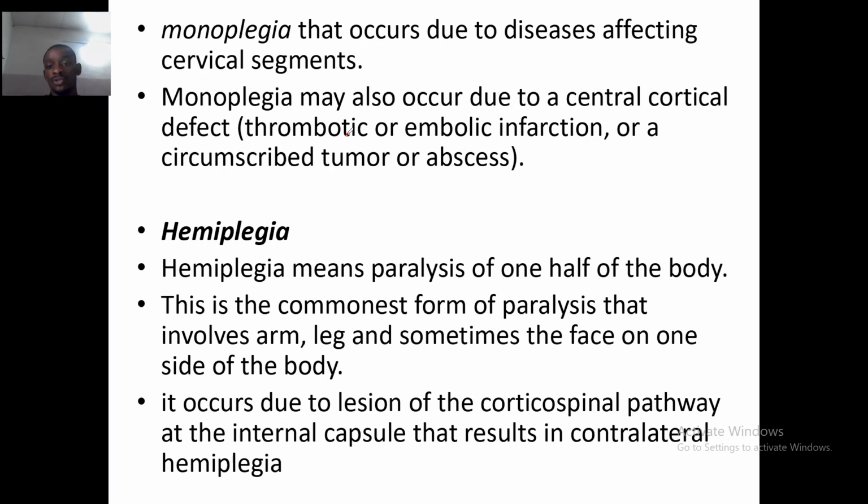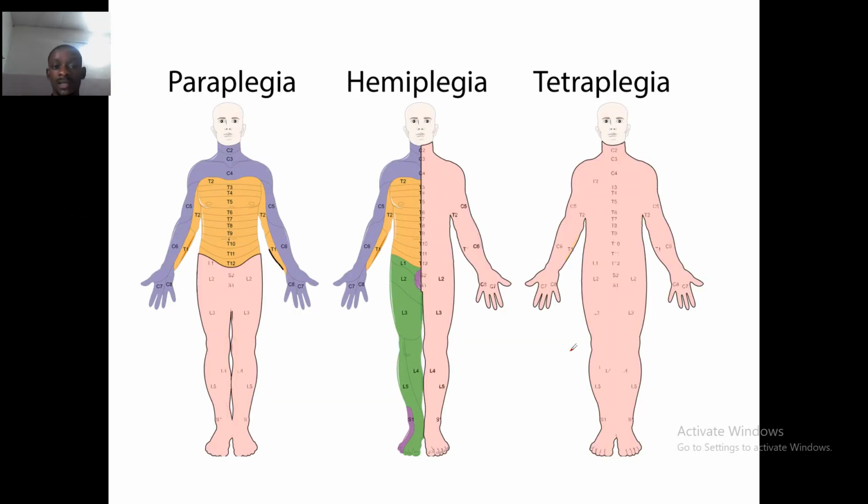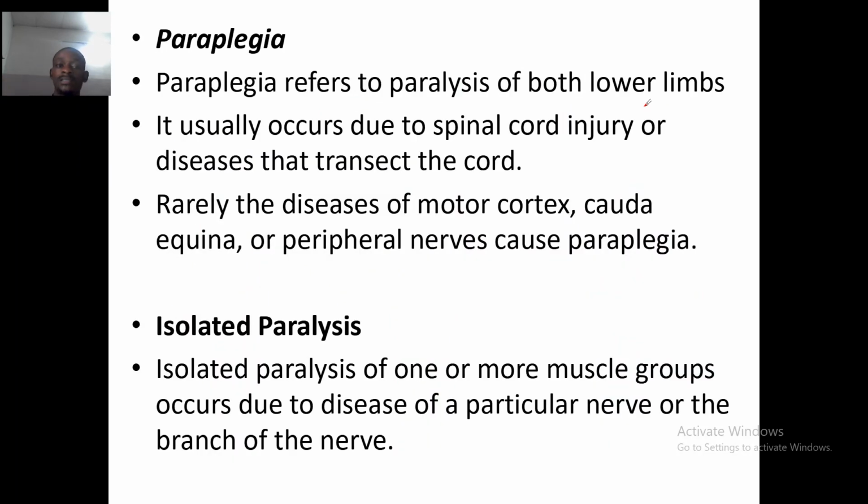Monoplegia may also occur due to a central, cortical defect, that's thrombotic or embolic infarction, or a circumscribed tumor or abscess. There's hemiplegia, which means paralysis of one half of the body. This is a common form of paralysis that involves the arm, leg, and sometimes the face on one side of the body. It occurs due to a lesion of the corticospinal pathway at the internal capsule that results in contralateral hemiplegia. Hemiplegia is one side, tetraplegia is everything paralyzed.